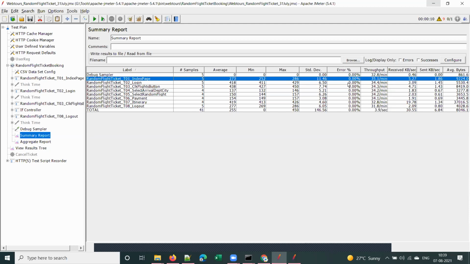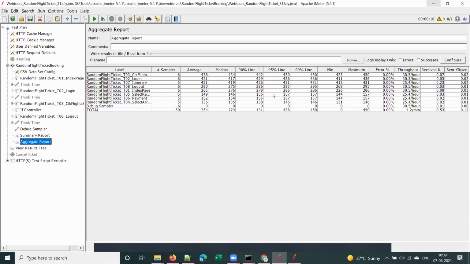You have to keep an eye on this error percentage. If there are some issues, you will see some value there. And one more thing, observe the standard deviation here. 11.46 is the standard deviation for the index page. Other than that, all values are less. We'll discuss what standard deviation is in some other session. And let's go to the aggregate report.